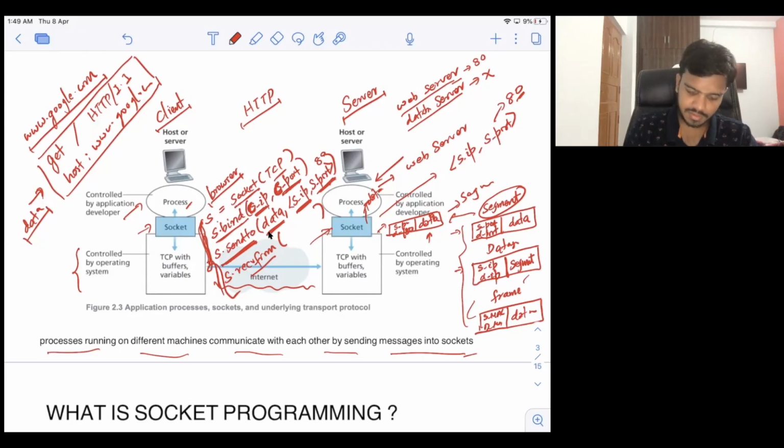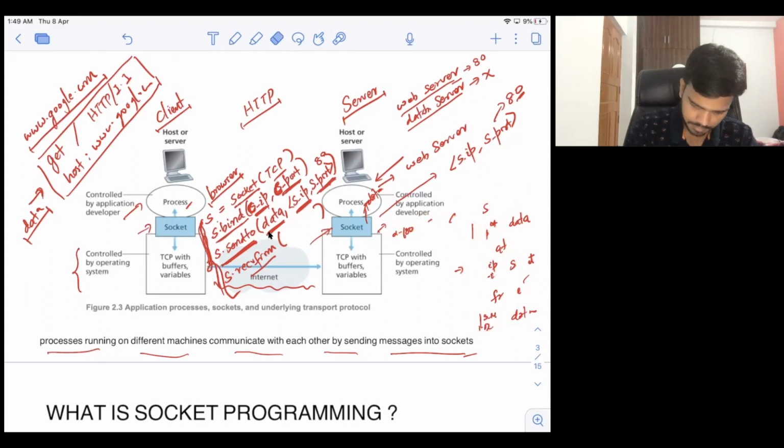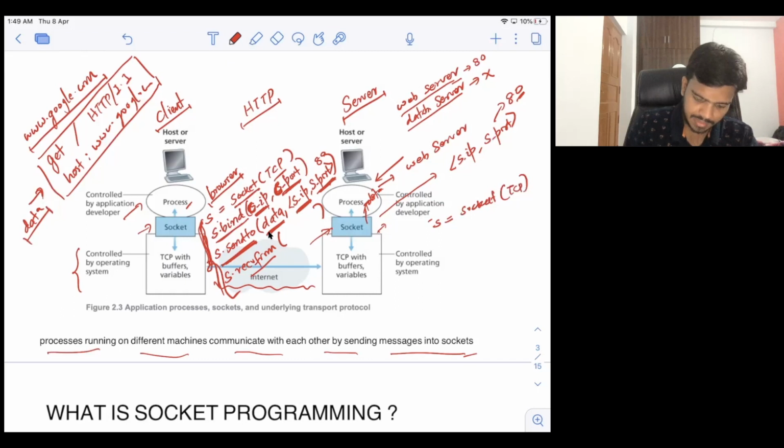In server socket also, what will happen typically is, let me clear this here. So on the server socket also, what will happen? Let's call this S equal to, and again another socket will be created here. And let's say this is also TCP. And then again, you have to bind it here. Now in case of a server socket, you have to bind it to some port number and some IP address. In case of a client, it is optional. If you want to bind, it's fine. If you do not want to bind, the kernel will do it. You do not have to worry about that.